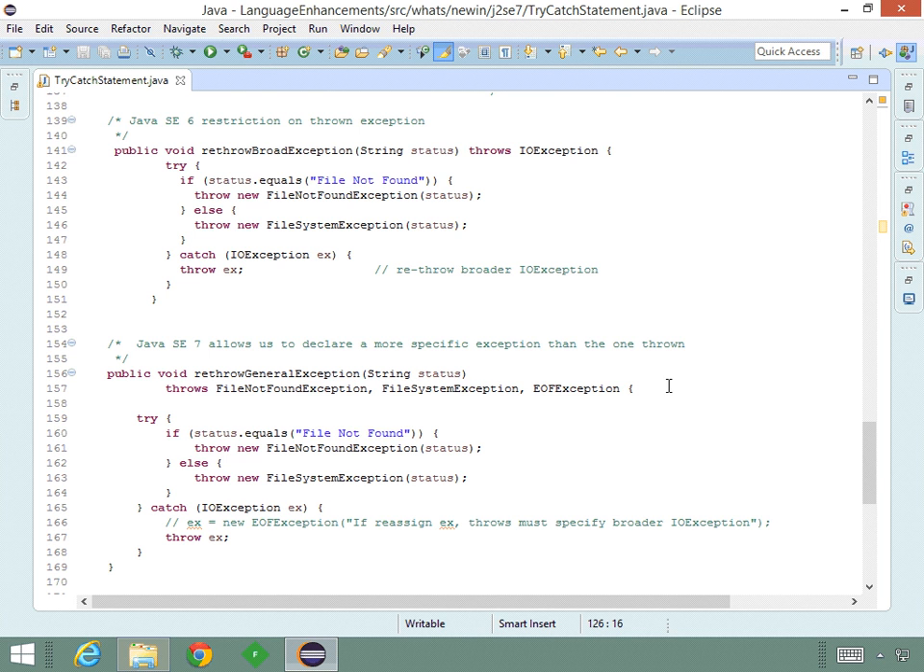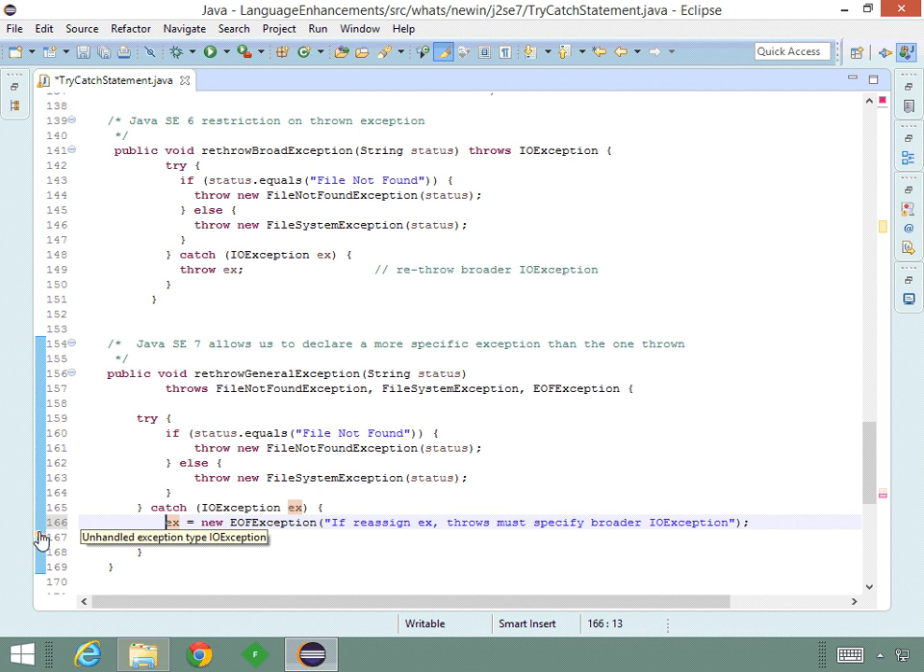Now this works unless the catch exception parameter is reassigned. If I uncomment this line, we see we get an exception. We now need to specify IOException in our throws block because the compiler knows the two specific exceptions are not thrown from the method.